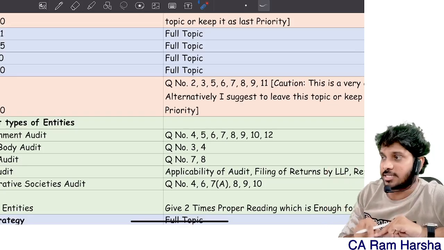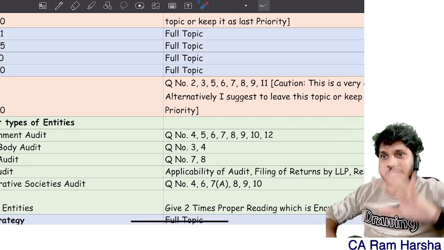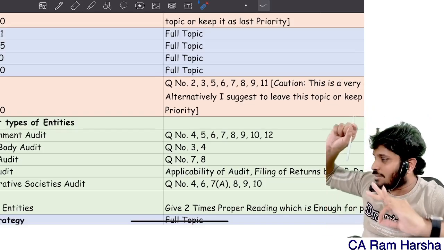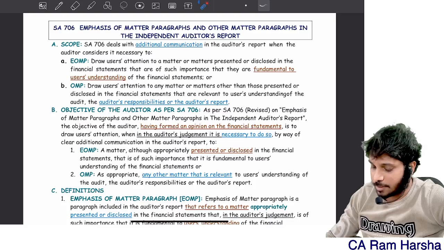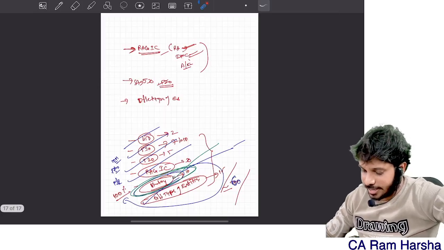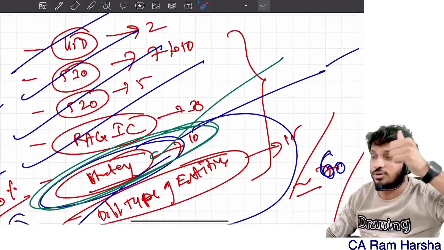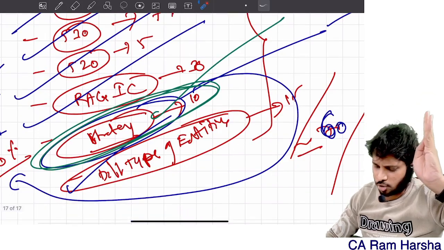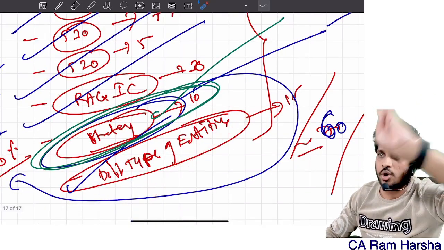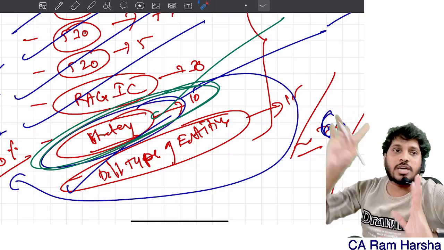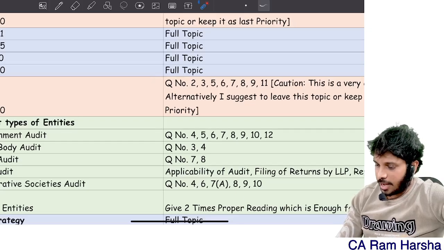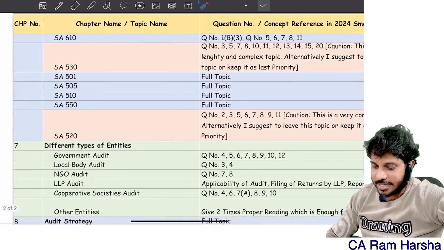This is one strategy. Alternative strategy is what? Study 3/4 of the chapters fully without leaving even a single topic, and some 1/4 of the chapters. What are the 1/4 chapters? I already gave a list. 450 don't touch, 530 don't touch, 520 don't touch, risk assessment and internal control don't touch at all, different types of entities don't touch at all. Strategy chapter you study fully. Clear? Now again, I'm just explaining, it's over, we are almost reaching the end.